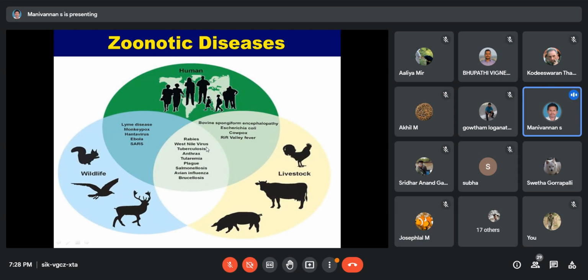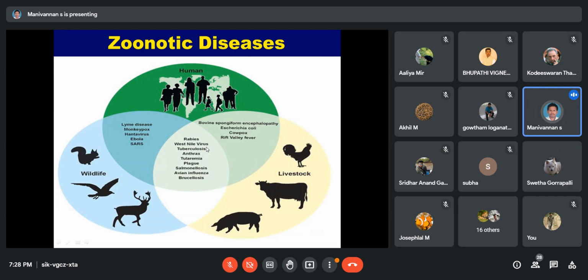Tuberculosis is not only present in humans, it can also be caused by animals. The type of bacterium in animals is called bovine TB, or bovine tuberculosis, Mycobacterium bovis.